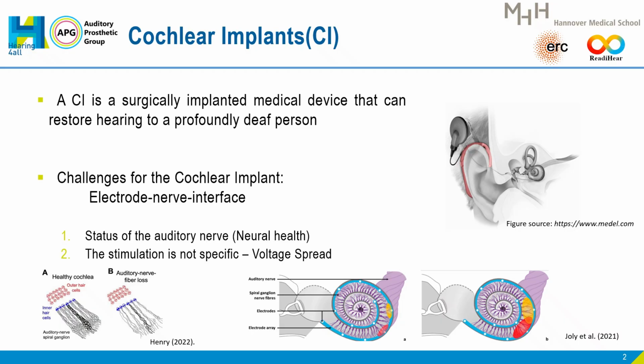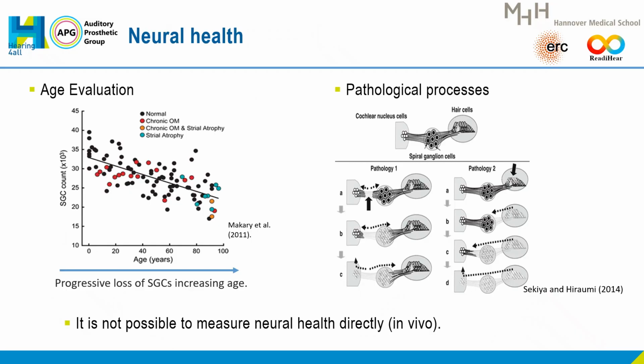However, CI still faces some challenges. One of those challenges is called the electrical nerve interface, with the aspect of the status of auditory nerve fibers, also called neural health. On the other hand, the stimulation of CI is not specific because of a large voltage spread inside the cochlea, which can also be a problem influencing the performance of CI. The success of CI highly depends on the health and function of the auditory nerve.